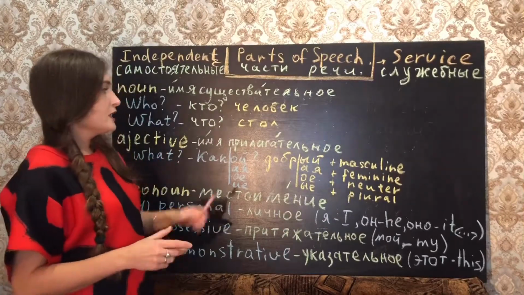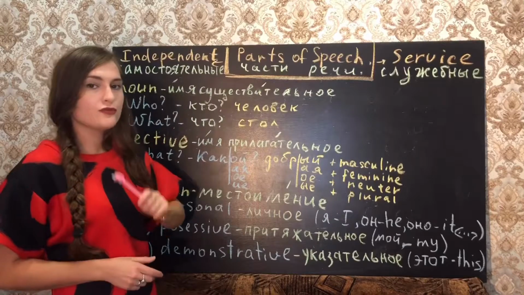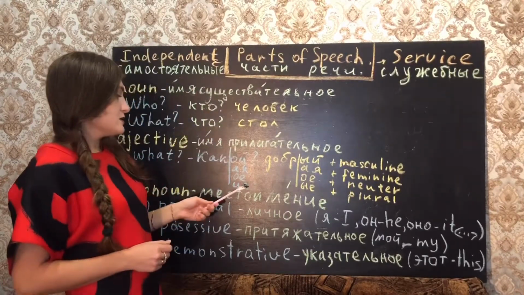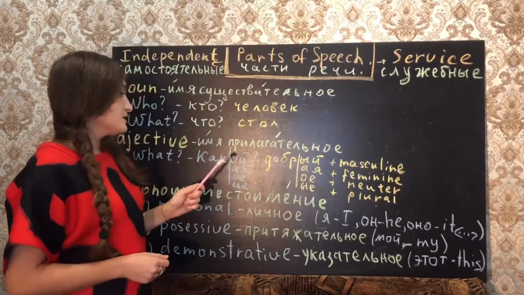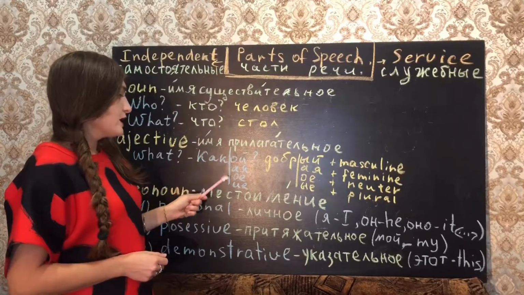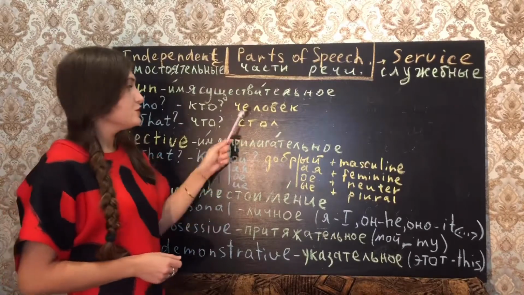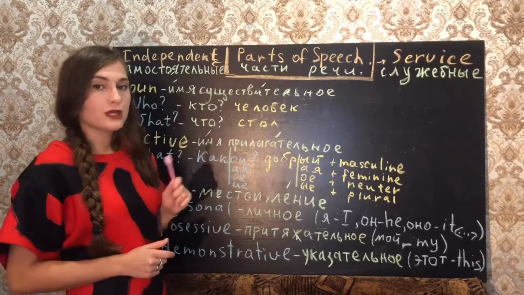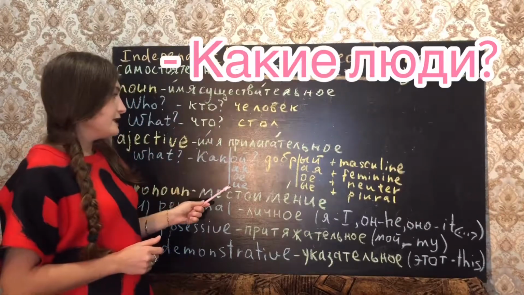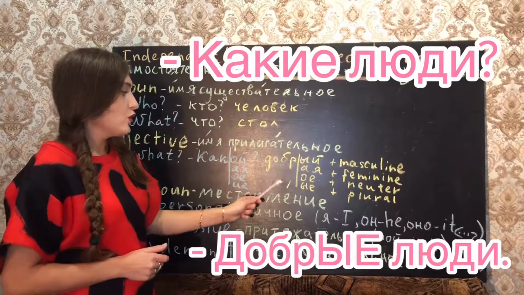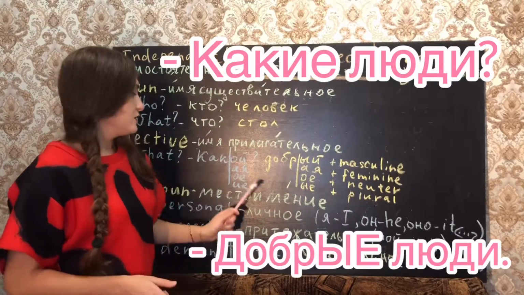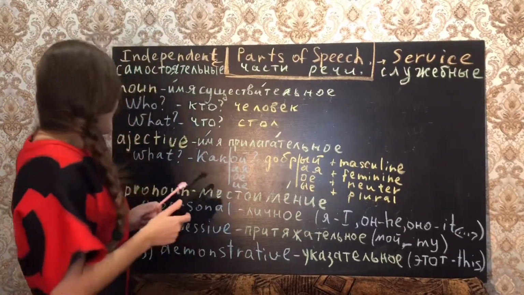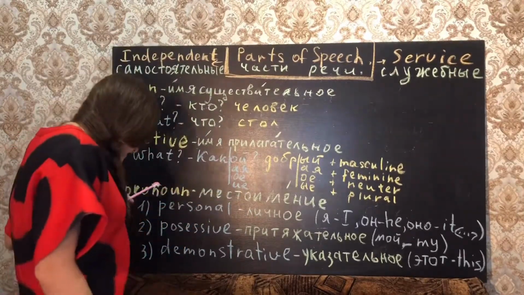For example, человек in plural form is people, люди, a lot of them. Человек, one. Люди, many. Какие люди? Добрые люди. Какие is for plural form.